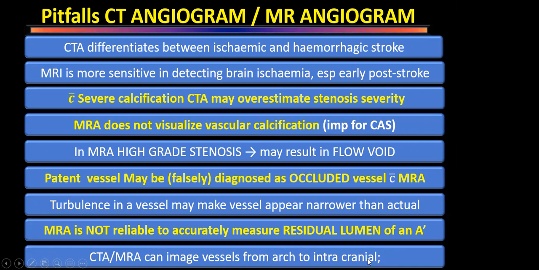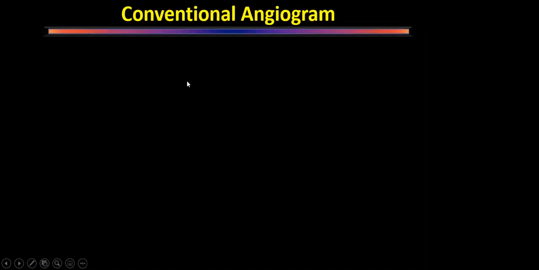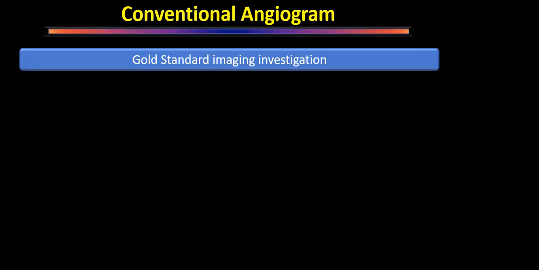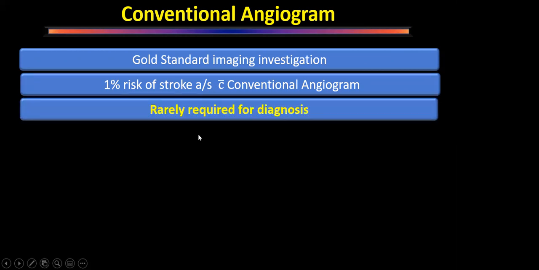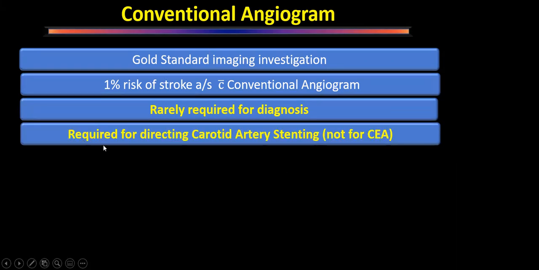So that is why before doing any intervention, after a duplex ultrasound, we must do either a CT angiogram or MR angiogram. Conventional angiogram is actually the gold standard imaging investigation, but it has an inherent 1% risk of stroke associated with it, and it is rarely required for diagnosis. So just for diagnosis purposes, the conventional angiogram is not done. It is required for directing carotid artery stenting. Whenever we are planning a patient for carotid artery stenting, a conventional angiogram will be required, but it is not required for carotid endarterectomy.